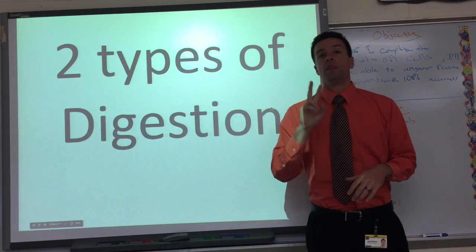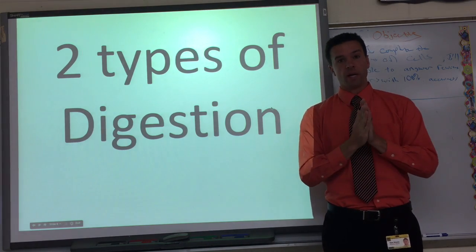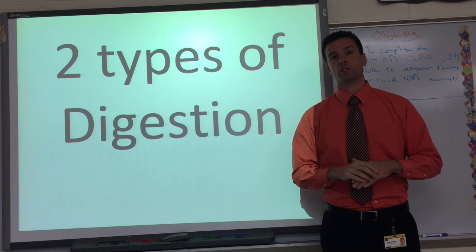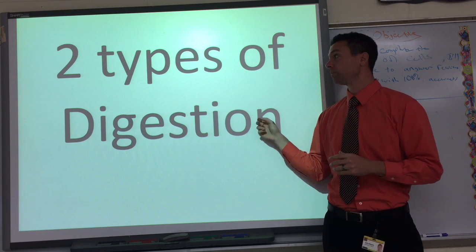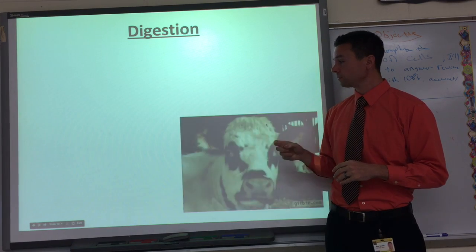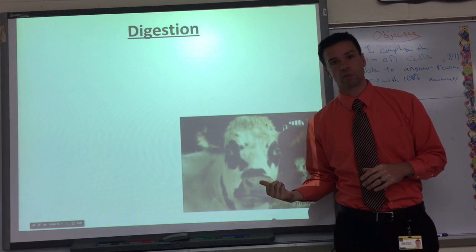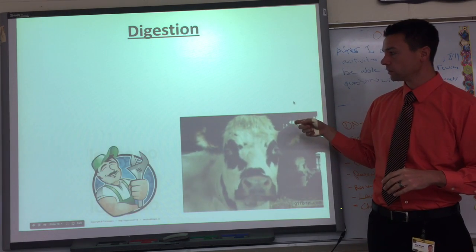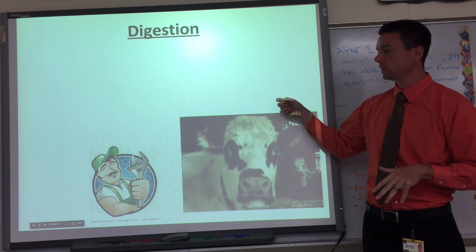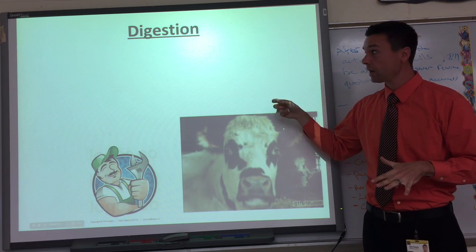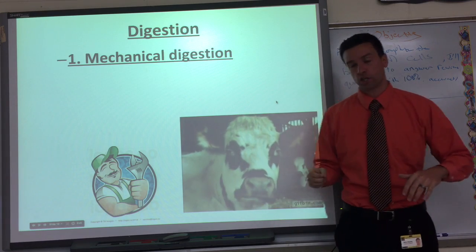The third part in our part one of digestion is to make sure that you know the different types. There's two main types of digestion. The first is like what this cow is doing right here. Or maybe this will give you a little bit of a hint. He's a mechanic, so mechanical digestion.